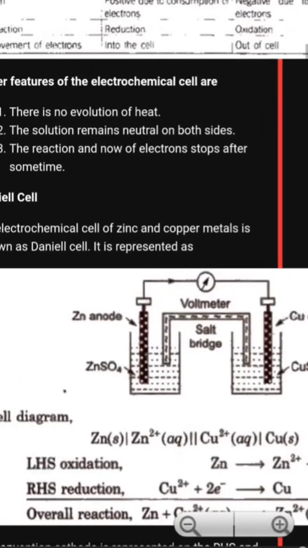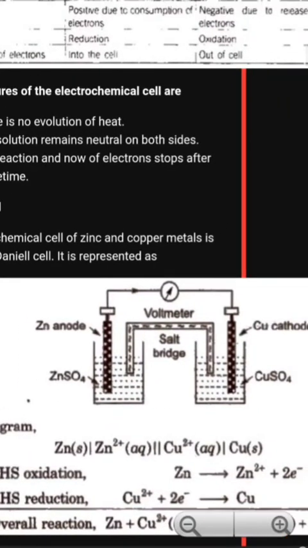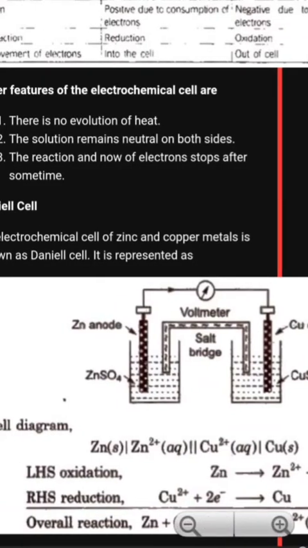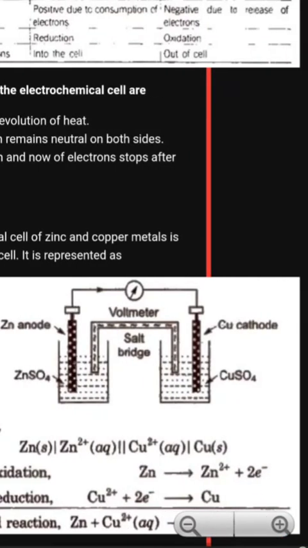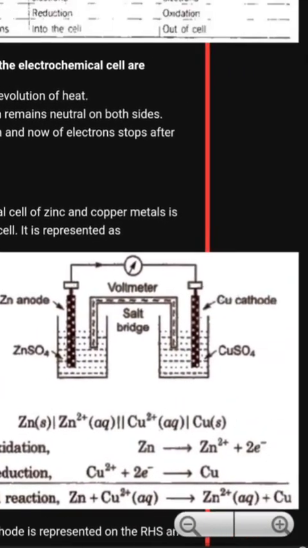Now this is the cell diagram: Zn, then Zn2+ aqueous, that is the electrolyte, then the salt bridge, then Cu2+ aqueous, then Cu solid. On the left hand side is oxidation: Zn is converted into Zn2+ and 2 electrons are lost. This is oxidation.